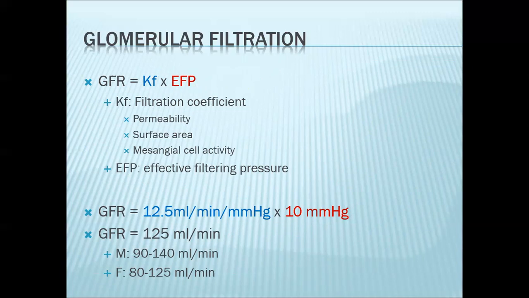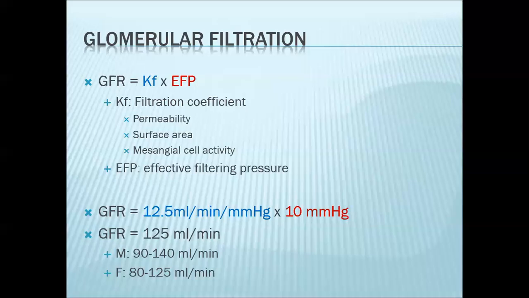This is the reason why oliguria is observed in patients with glomerulonephritis. The second factor would be surface area. Typically, the greater the surface area, the greater the Kf. And the greater the Kf, the greater your glomerular filtration rate is.